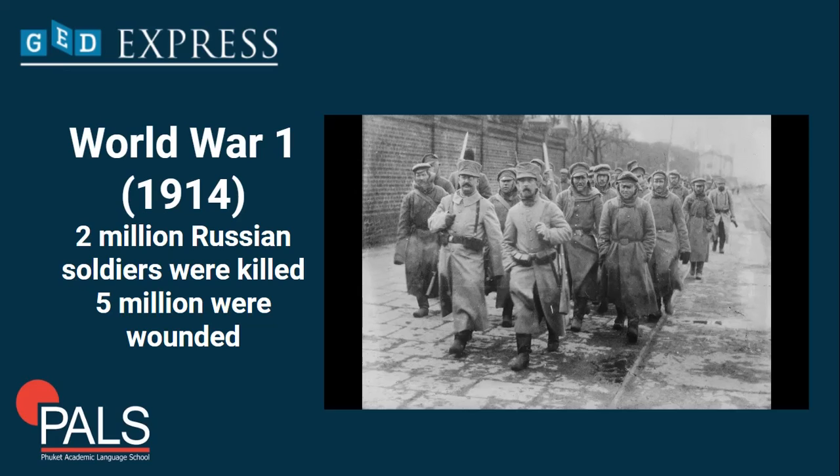If you go back to the earlier video that was posted about the overview, I mentioned that huge casualty belongs to the Russian army. The Russian people blamed the Tsar for entering the war and getting so many of their young men killed. So the Bolsheviks took advantage of this hate that the people had against the Tsar and the monarchy.